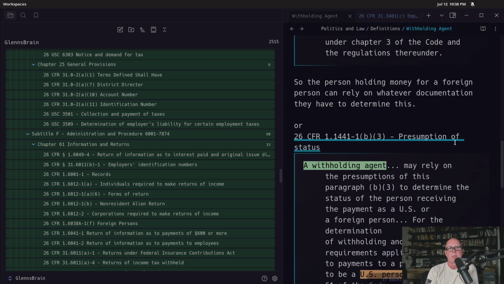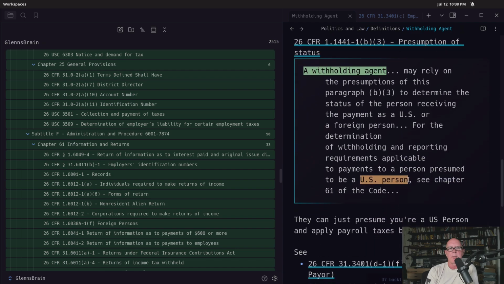And then we've got this presumptions of status, which is something that we touched on earlier. A withholding agent may rely, and I'm again paraphrasing, I've pulled a couple sections out so you don't have all the fluff in it, on the presumptions of this paragraph to determine the status of the person receiving the payment as a U.S. or a foreign person for the determination of withholding and reporting requirements applicable to payments to a person presumed to be a U.S. person.